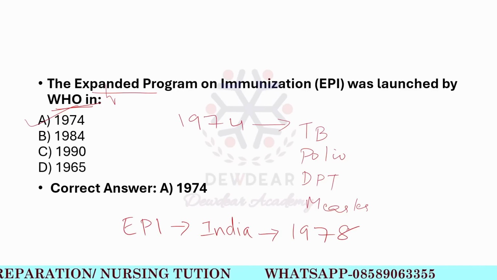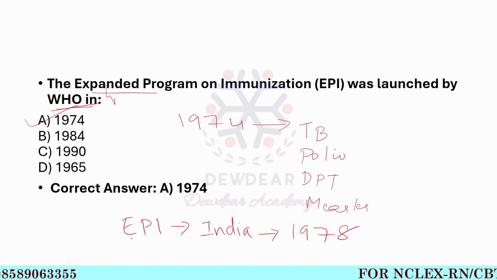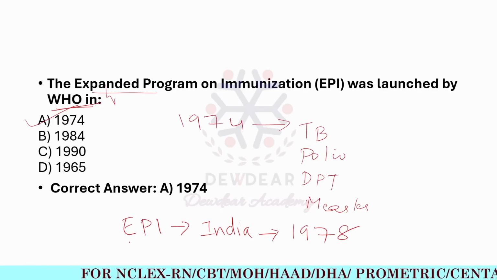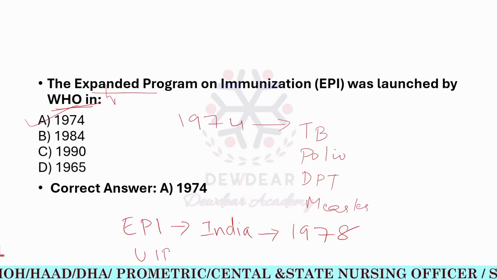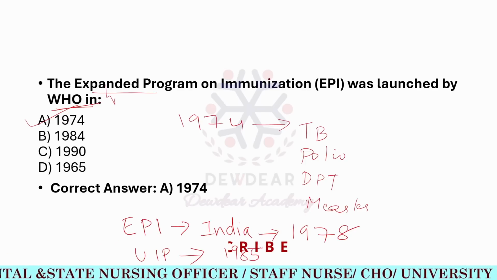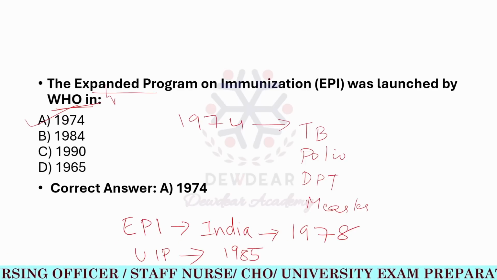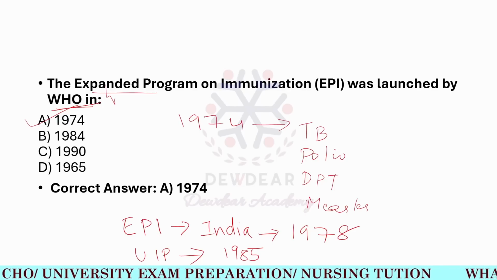EPI was launched by WHO in 1974 and in India in 1978. Later it was strengthened as the Universal Immunization Program, UIP, in the year 1985.